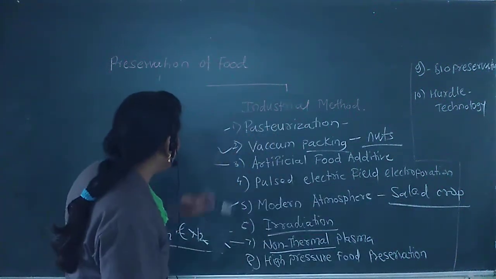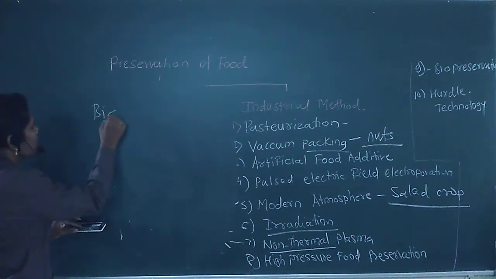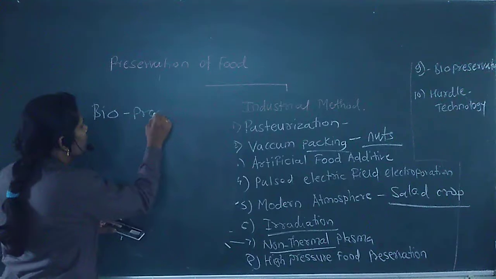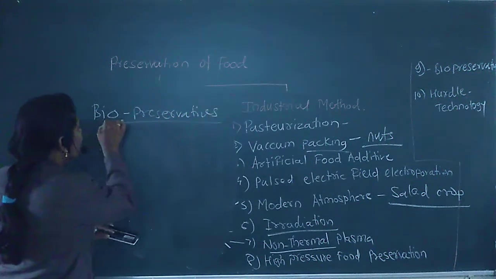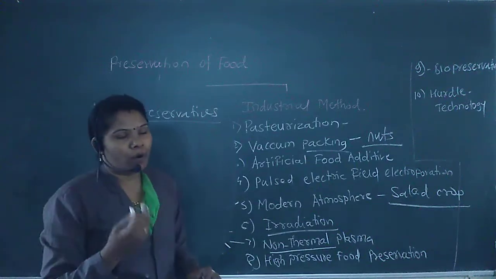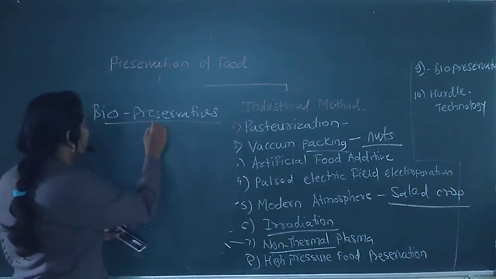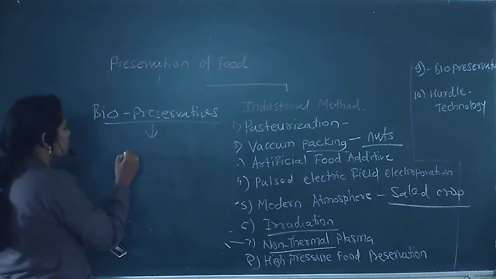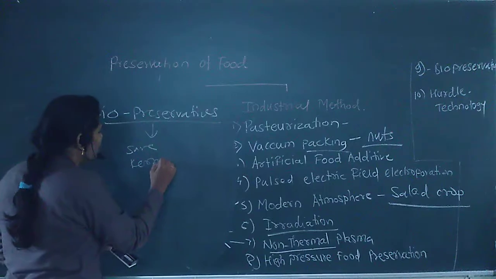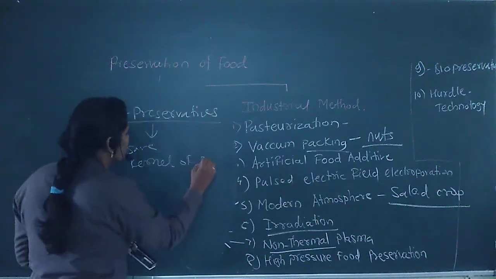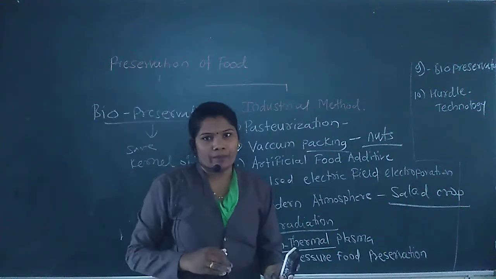Next process, that is what? The biopreservation. Biopreservatives mean the biological products or compounds which are used to save the kernels of the seeds, the inner part of the food.